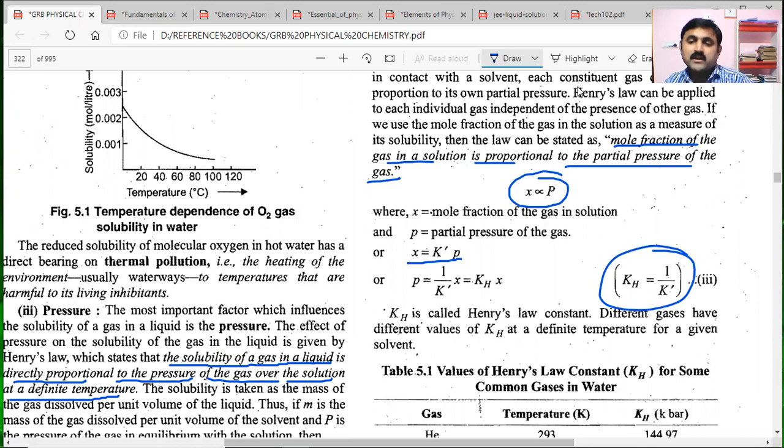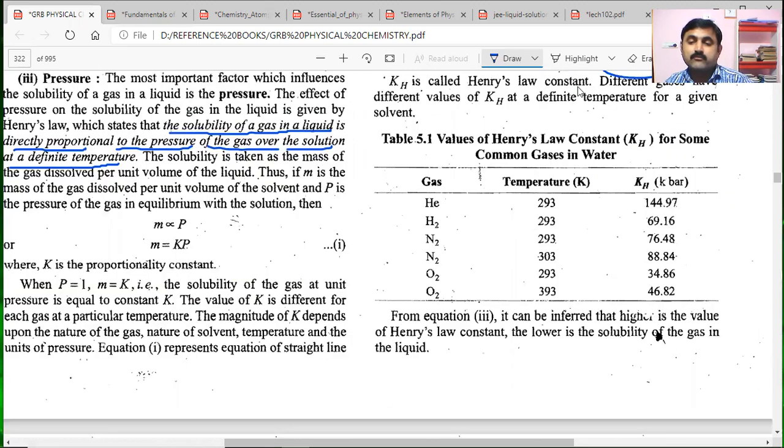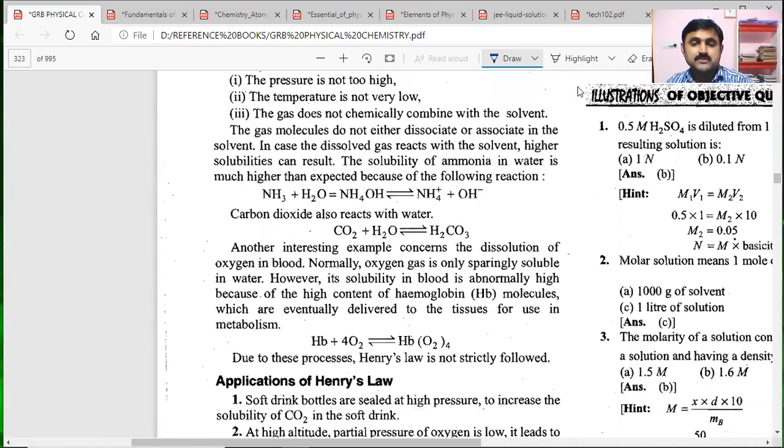That KH we are calling Henry's constant in this case. So the table values and all are as per the experimental data information that this book has also given. Of that, some limitations they have also given.